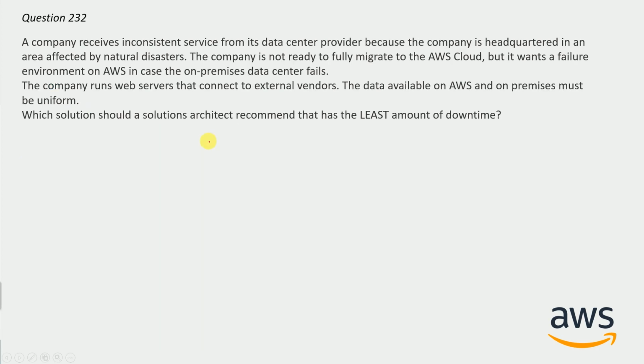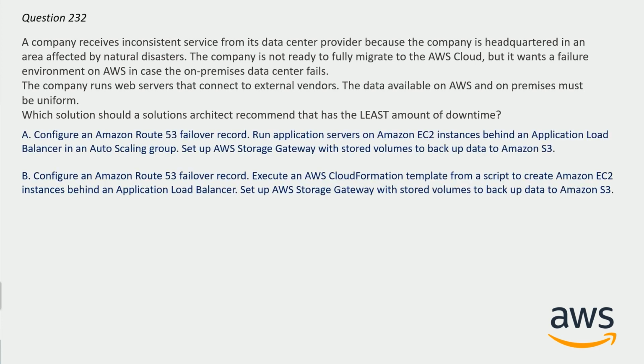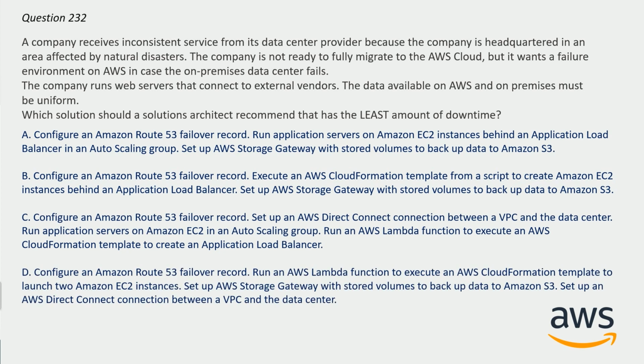Now question number 232. A company receives inconsistent service from its data center provider because the company is headquartered in an area affected by natural disasters. The company is not ready to fully migrate to the AWS cloud, but it wants a failover environment on AWS in case the on-premises data center fails. The company runs web servers that connect to external vendors. The data available on AWS and on-premises must be uniform. Which solution should a solution architect recommend that has the least amount of downtime? And here are the options. Take your time to guess the answer.